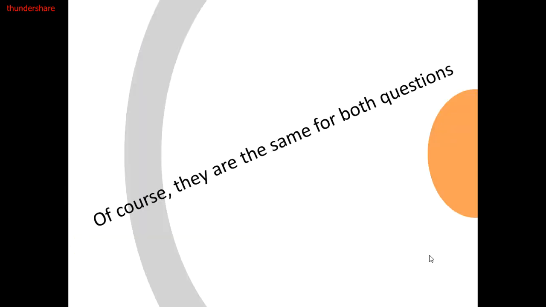Of course, they are the same for both questions. The speed of the boy, 2 meters per second, is the same as the other one, which is 2 meters per second, although one is going east and the other west, because in real life the speed is the same. Velocity is different because velocity cares about the sign.